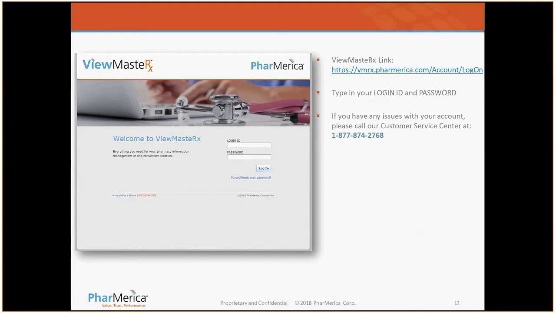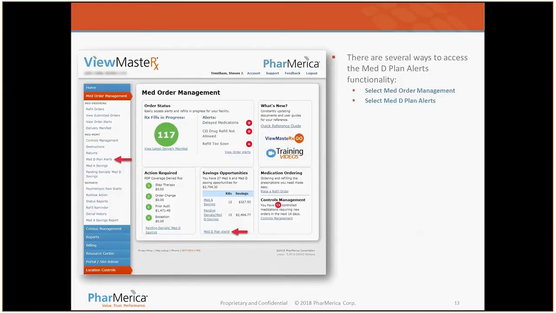Once you sign into our ViewMaster portal, you come up to our main page. With any of our website pages, on the left-hand column are what we refer to as quick links. You want to go into the medication, med order management tab.